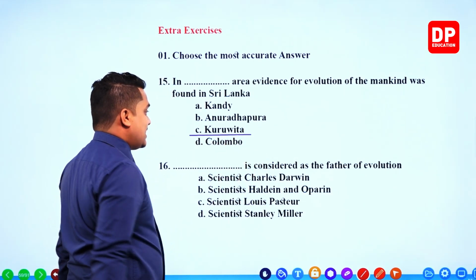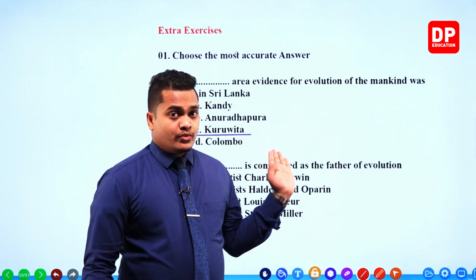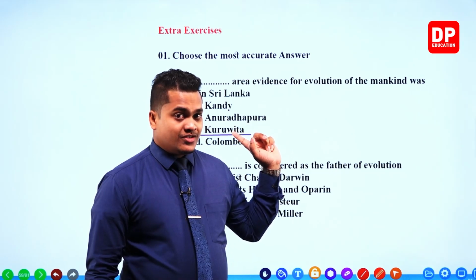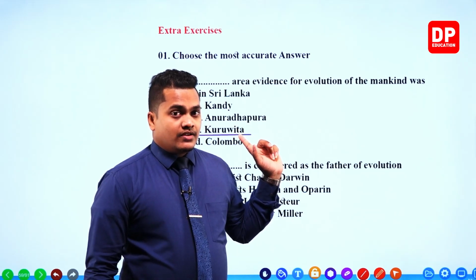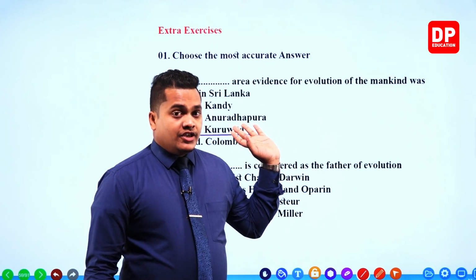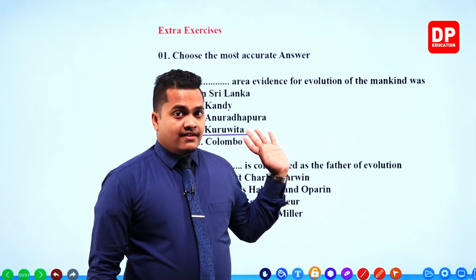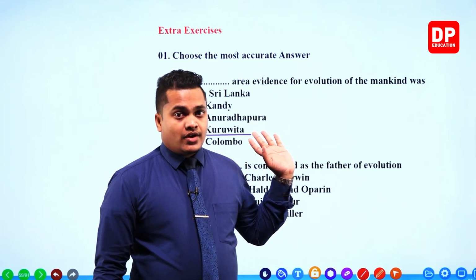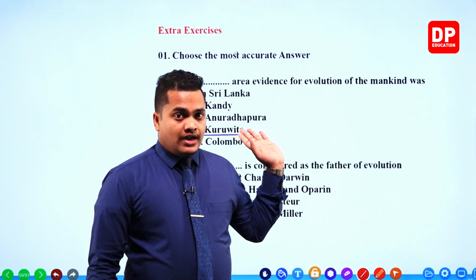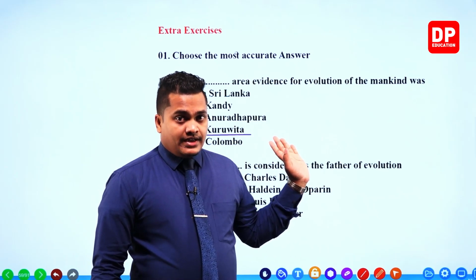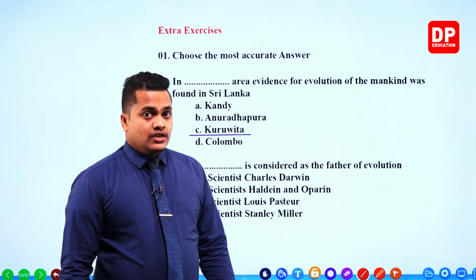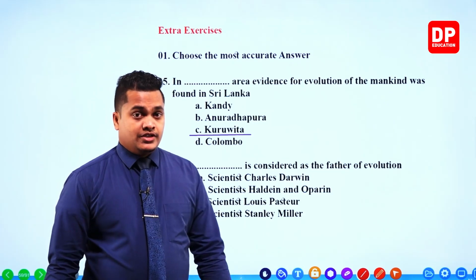Even we wrote down this Kuruvita area when we are discussing about those questions related to the textbook, right? When we are mentioning about the information related to the ancient places that have evidences on the evolutionary processes, we write down these. I think we wrote about the Kuruvita region, right? Okay. So Kuruvita would be the correct answer for the 15th question, my dear children.